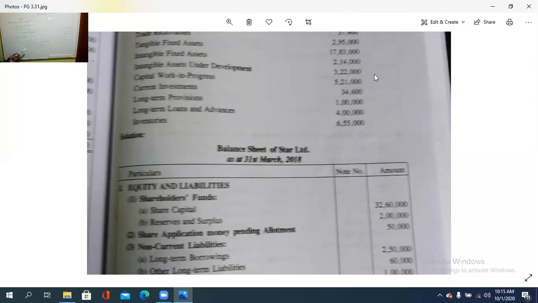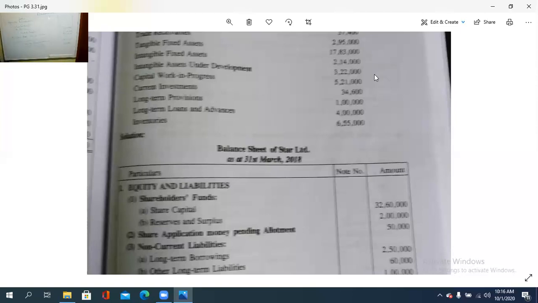This is the vertical form of balance sheet, starting with equity and liabilities. Under that, the shareholders' funds is the first item. Under that, share capital and reserves and surplus are the subdivisions. Then second is share application money pending allotment. Then non-current liability. Under that, long-term borrowings, meaning the fixed liability, which can be kept as a debt for a longer time. Then other long-term liability, that is 60,000.